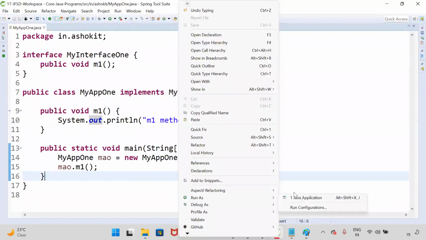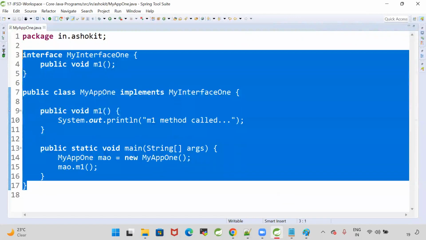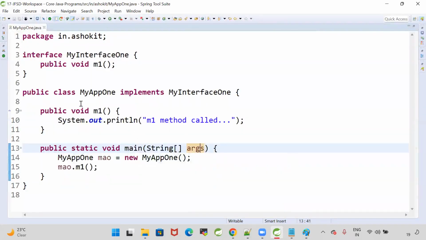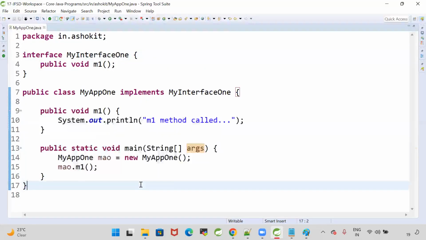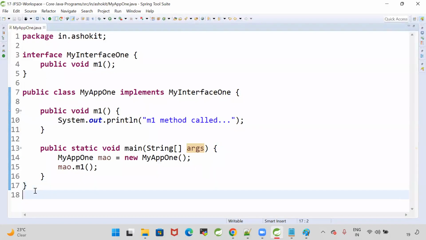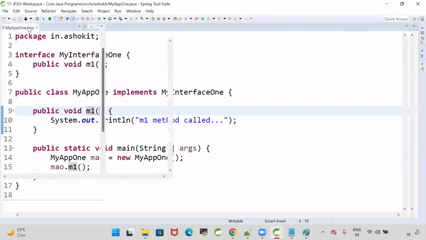Run this, run as Java application. Yes, m1 method called. So this is our regular object-oriented programming where we create a class, implement the interface, and call the methods by using objects. This is the style of coding up to the 1.7 version of Java. Now, if you go for the 1.8 version, how has that coding style changed with lambdas and functional interfaces?